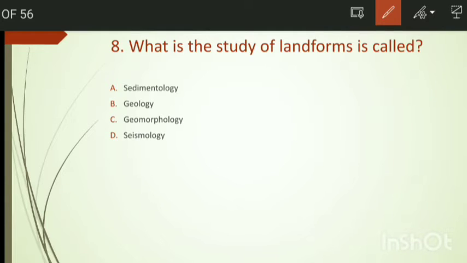Question number 8: what is the study of landforms called? The answer is option C, geomorphology. And seismology is also called the study of earthquakes. The seismograph is the instrument in which we can see how strong the earthquake is, and through the Richter scale we can observe how much magnitude we have.